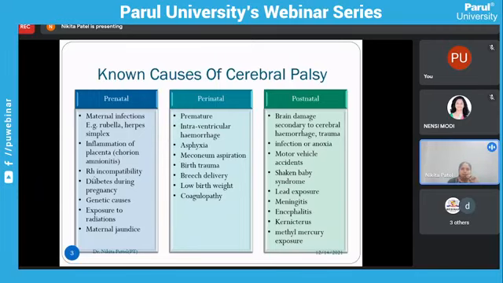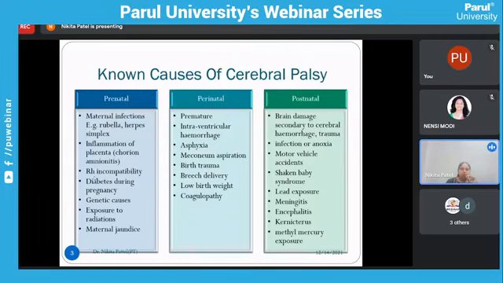In the perinatal causes: prematurity, intraventricular hemorrhage, birth asphyxia, and babies aspirating the meconium, so meconium aspiration can occur. Birth trauma, breech delivery, and low birth weight, that is less than 2.5 kg. The criteria for low birth weight is 1.5 to 2.5 kg, and less than 1.5 kg is known as very low birth weight. If birth weight is less than 2.5 kg, sometimes it results in cerebral palsy, but not every time.